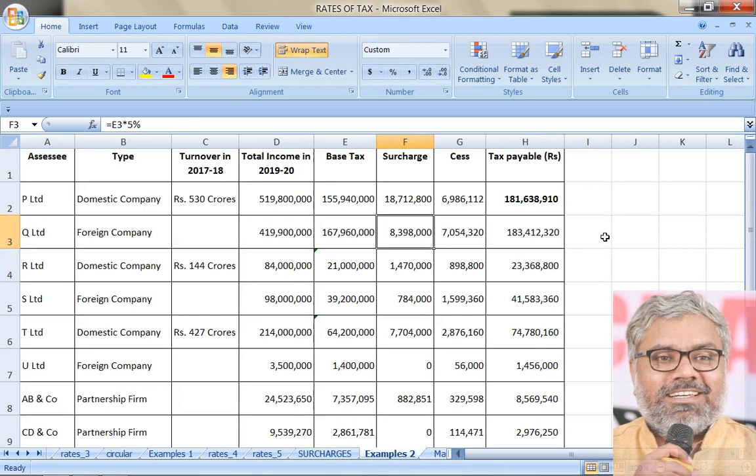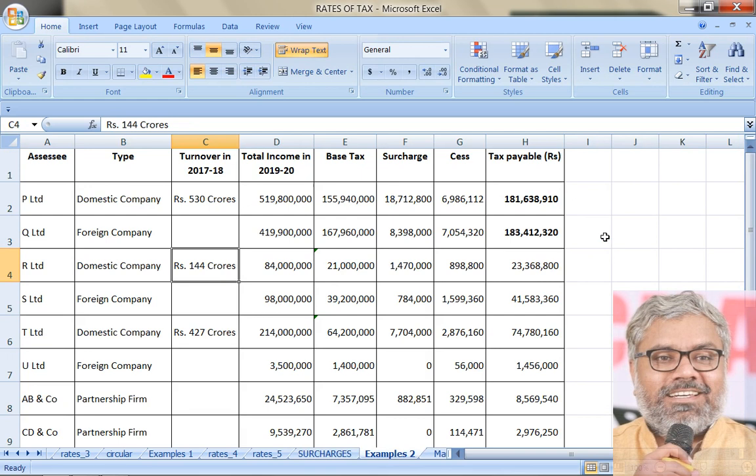So here applicable how much? 5%, because the income has exceeded 10 crores. That's it. Again, cess is common. Add all of them. You got the answer. That is 18 crores 34 lakhs 12,320. That is the tax liability of the foreign company Q Limited.